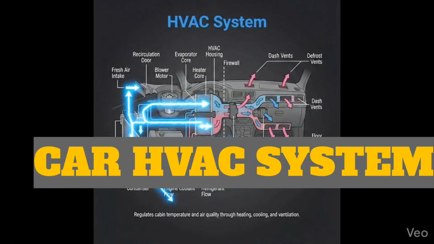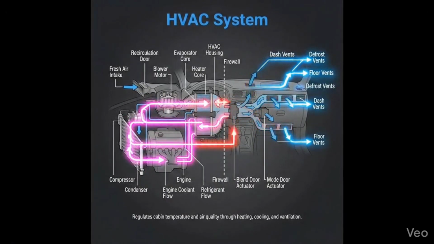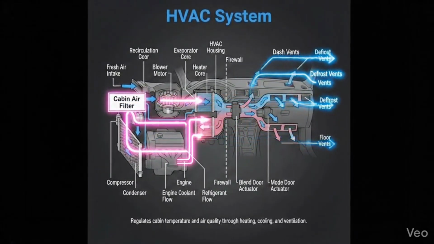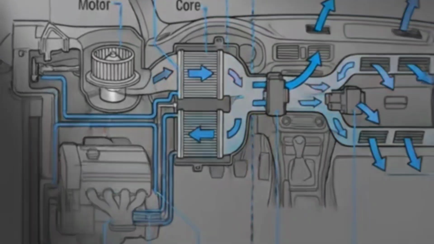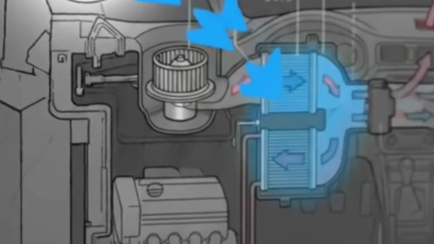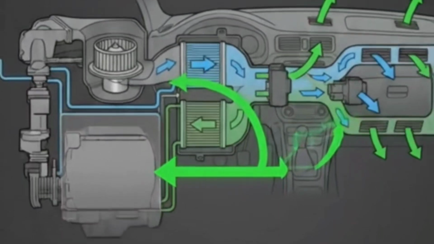The HVAC cycle begins as fresh air is drawn in through the intake by the blower motor. It first passes through the cabin air filter. The fresh air intake allows outside air to enter the HVAC system. HVAC controls cabin temperature and air quality through heating, cooling, and ventilation.